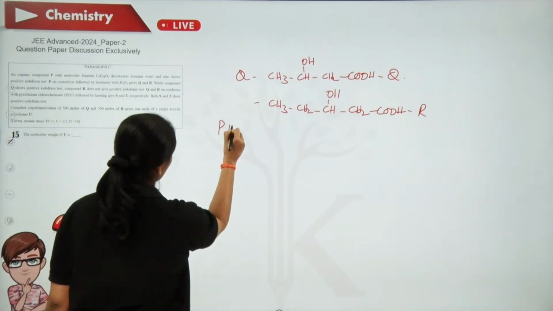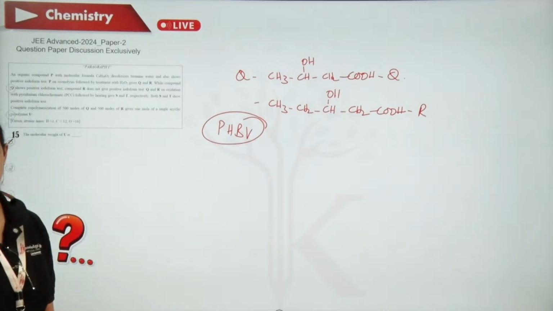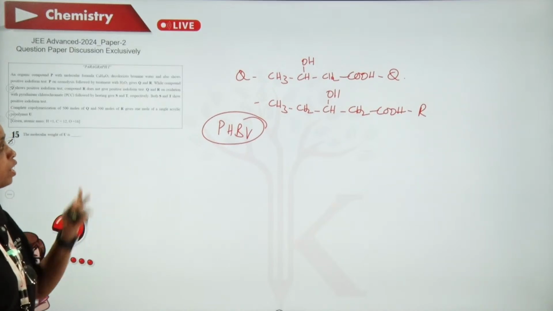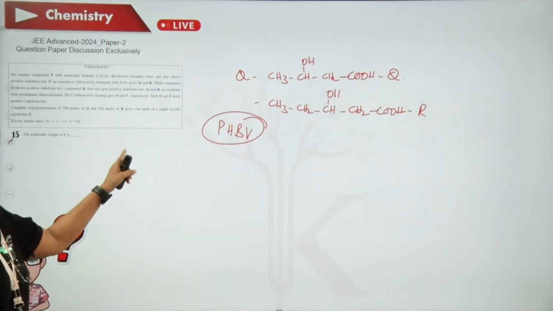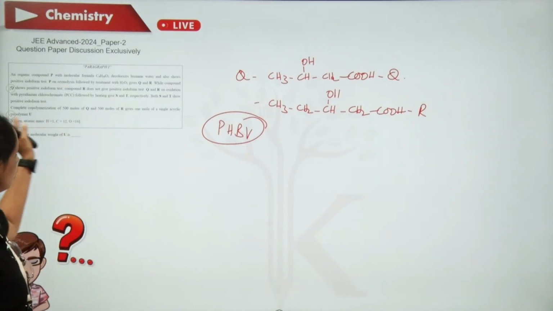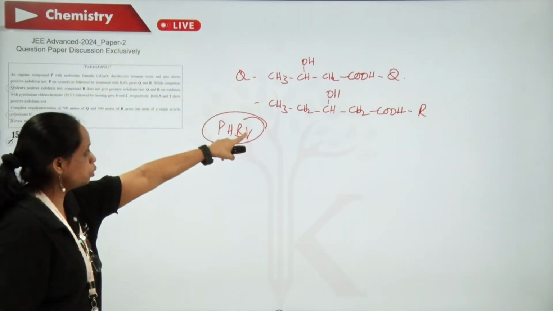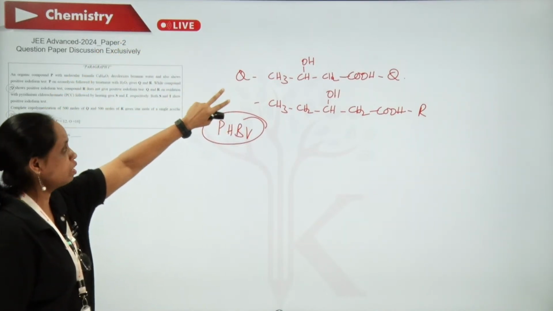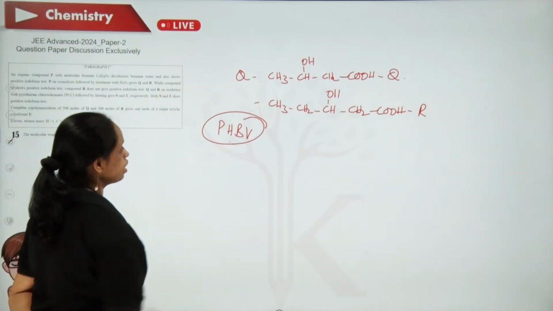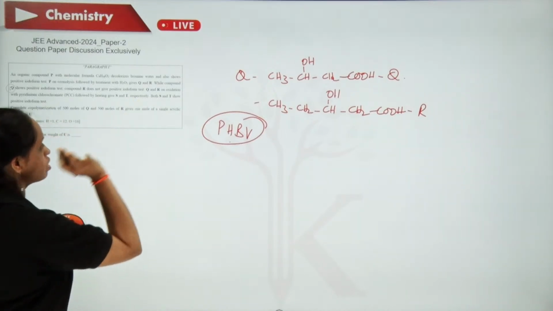So they are asking the question based on polymers. The last three topics are very important: biomolecules, chemistry in everyday life, and polymers. They are asking a number of questions. This year, they asked so many questions based on this concept. They arrived from organic chemistry concepts to polymers. Wherever two topics are interrelated, those are important, obviously. So you are asking about PHBV. Now we need to concentrate on PHBV.